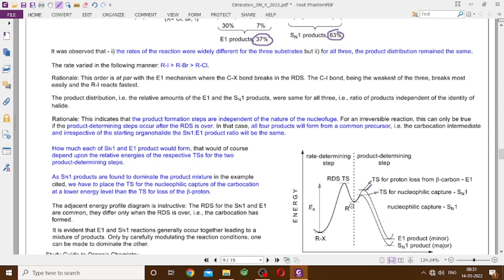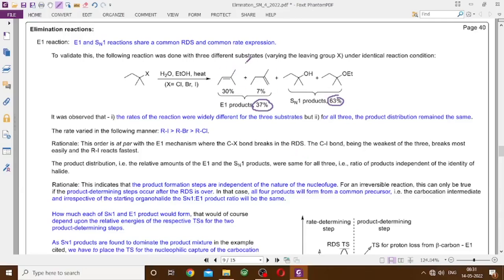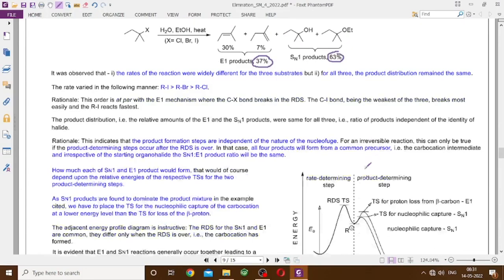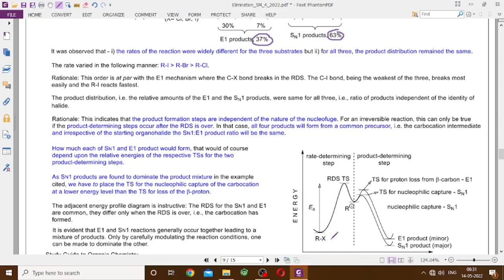But because of the product-determining step, which decides how much of this or how much of that will form, the RDS has already happened. So the identity of the X, whether it is chlorine or bromine or iodine, doesn't matter.